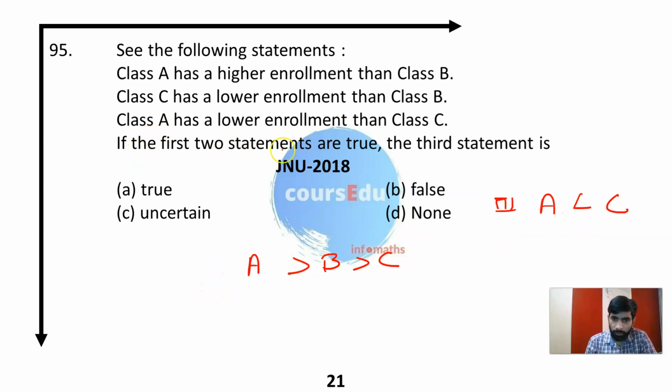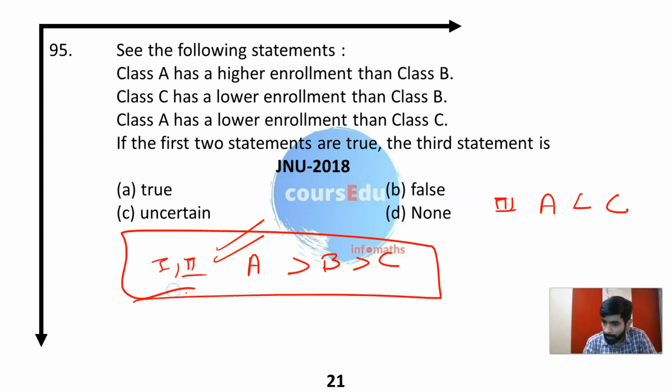So if the first two statements are true, which makes the relationship between class A, B and C, then is the third statement true or false? If A has higher enrollment than C according to 1 and 2, then how could A have lower enrollment than C? This could be a false statement according to the first two given statements.